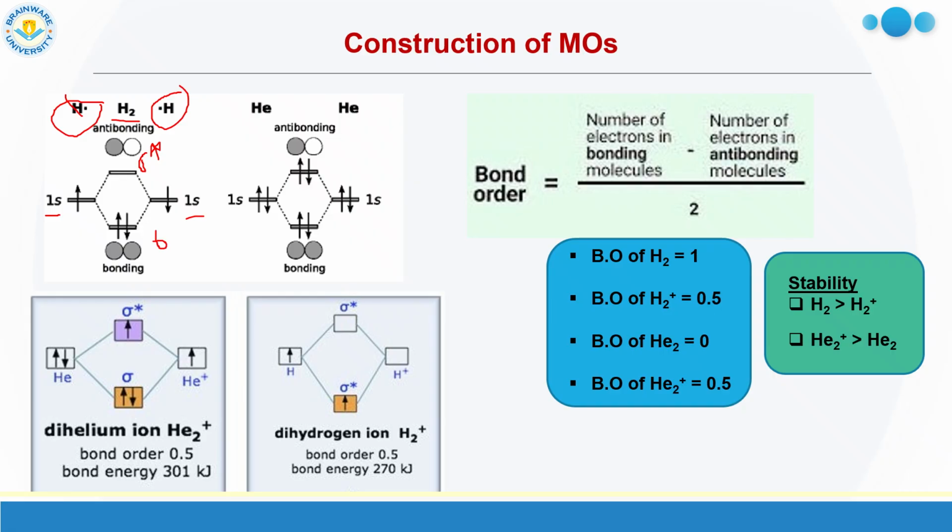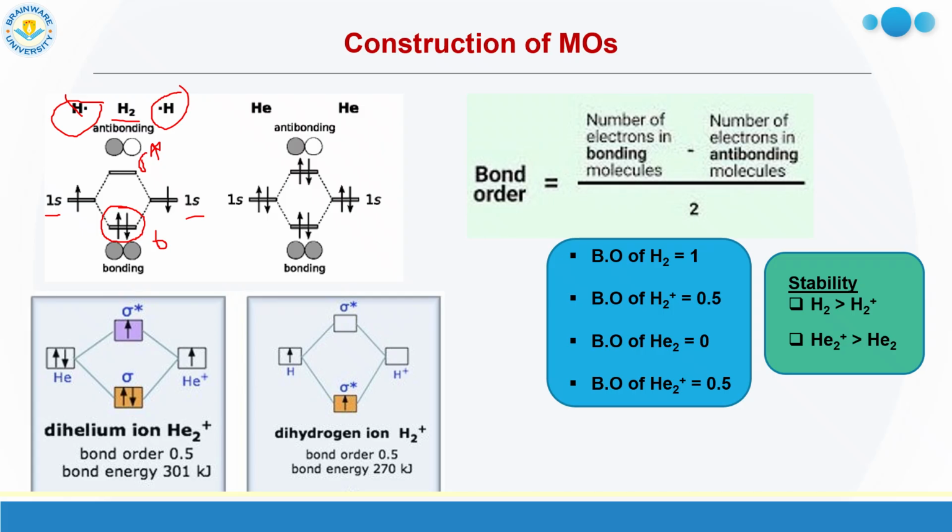Now as there are two electrons, how to fill them? First we start from the lower energy and go to higher energy. Each orbital will have a maximum of 2 electrons. So both electrons we put in the lower energy orbital, that is the sigma orbital. So this is the MO diagram of the H2 molecule.